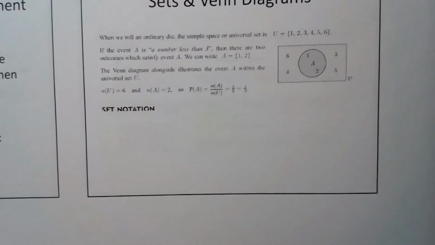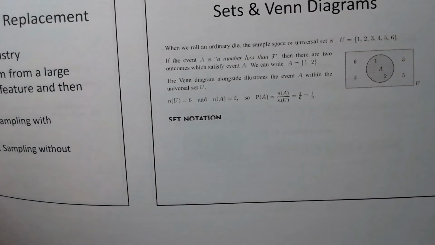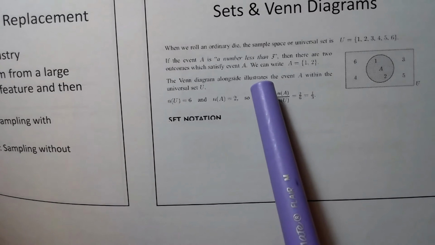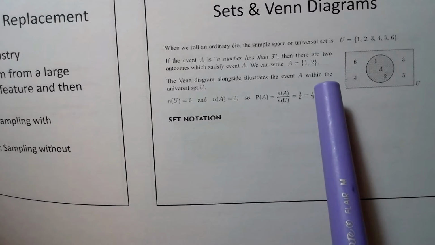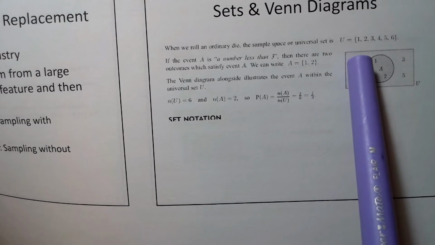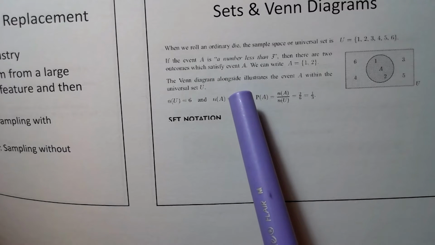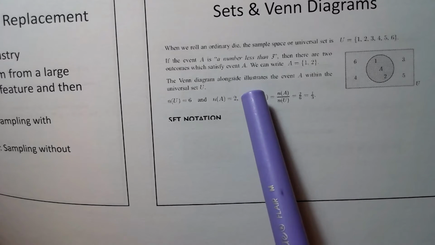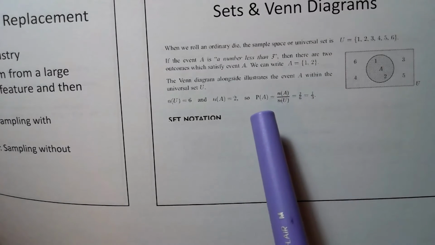Okay, sets and Venn diagrams. This is yet another way we can represent data. When we roll an ordinary die, the sample space, or the universal set, which we call U, is 1, 2, 3, 4, 5, or 6. Those are the possible elements in our set. If the event A is the number less than 3, then there are 2 outcomes which satisfy the event. We can write that A is equal to 1 or 2. There are only 2 numbers on a die that are less than 3.